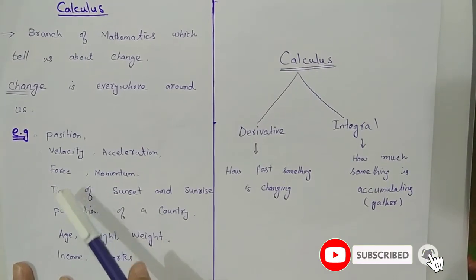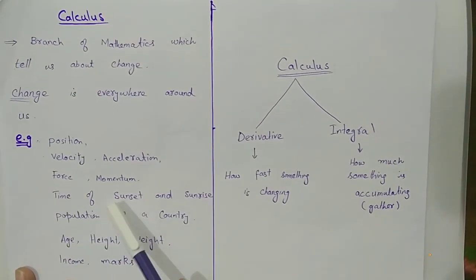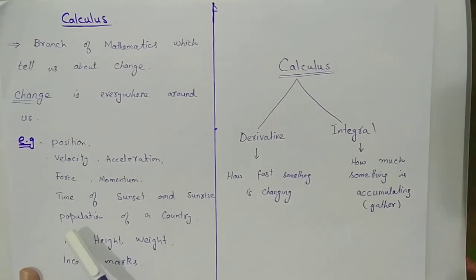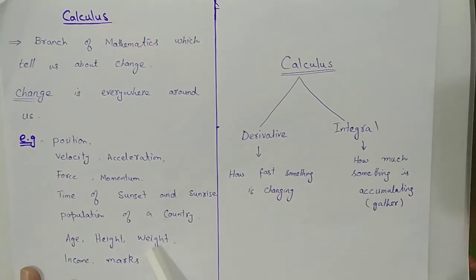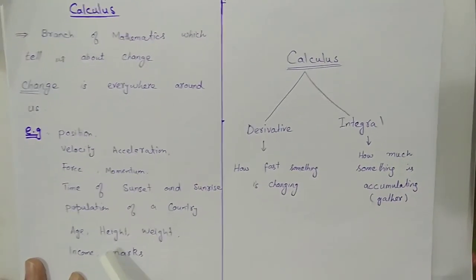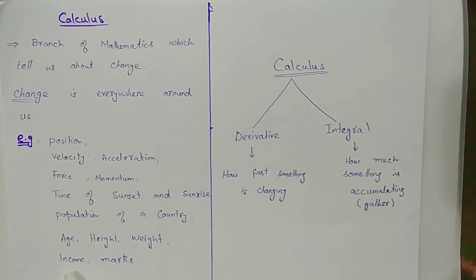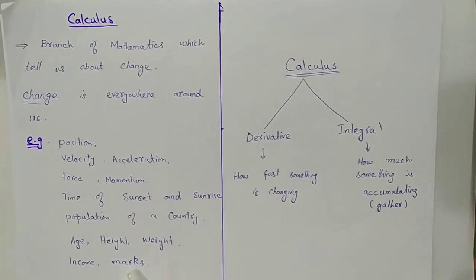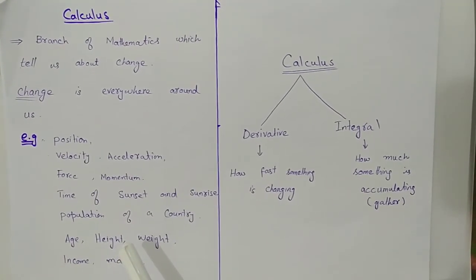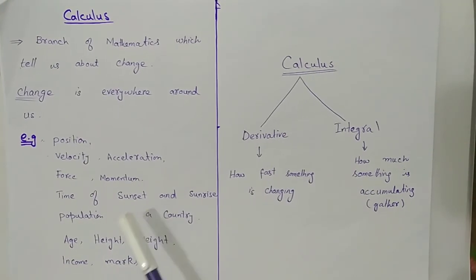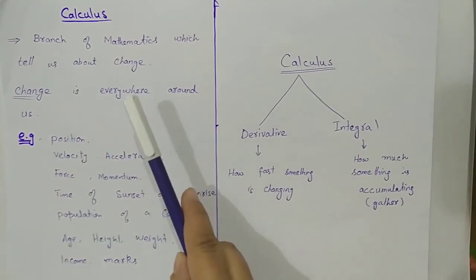Beside the physics, we have many more examples. For example, time of sunset and sunrise is changing. Population of a country is changing. Your age, height, weight is changing. Income of a person is changing. Your marks in a semester is changing. So we have many changes around us. Whenever we want to study these types of changing, we have to consider the subject calculus.